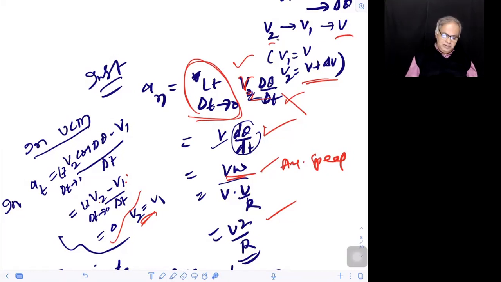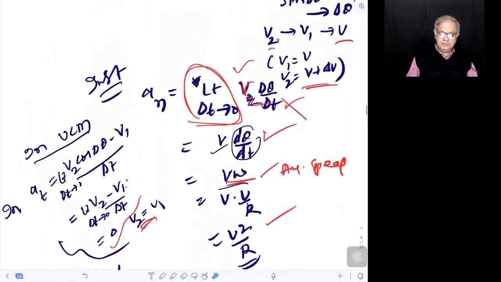So we proved it again. What is that proof we did? When a particle goes in a non-uniform circular motion, the vector length also keeps changing. The vector length change is characterized by A tangential, and the direction change is characterized by A normal, and the total acceleration at a given instant is the vector sum of these A tangential and A normal. That's the whole story. Hope you're writing it, but more than that, I would expect and enjoy your discussing it.